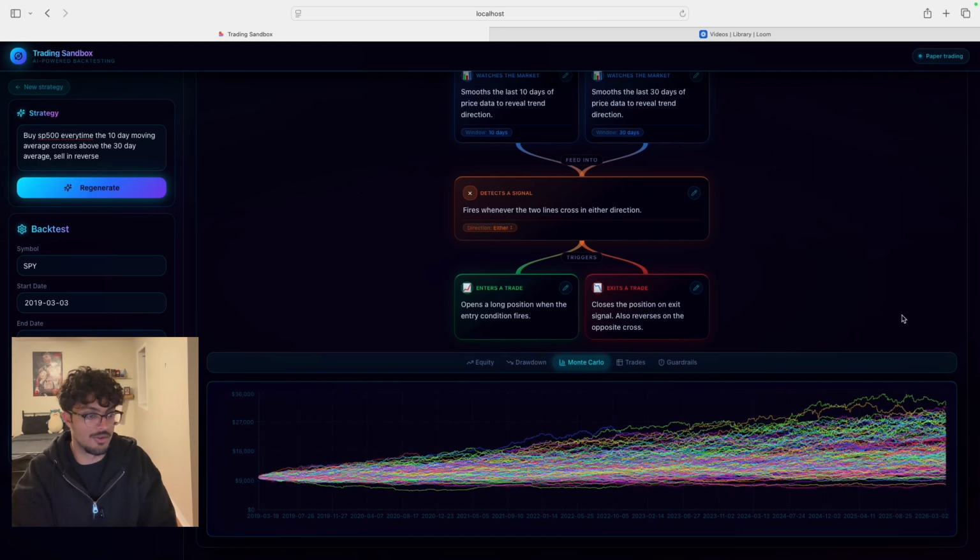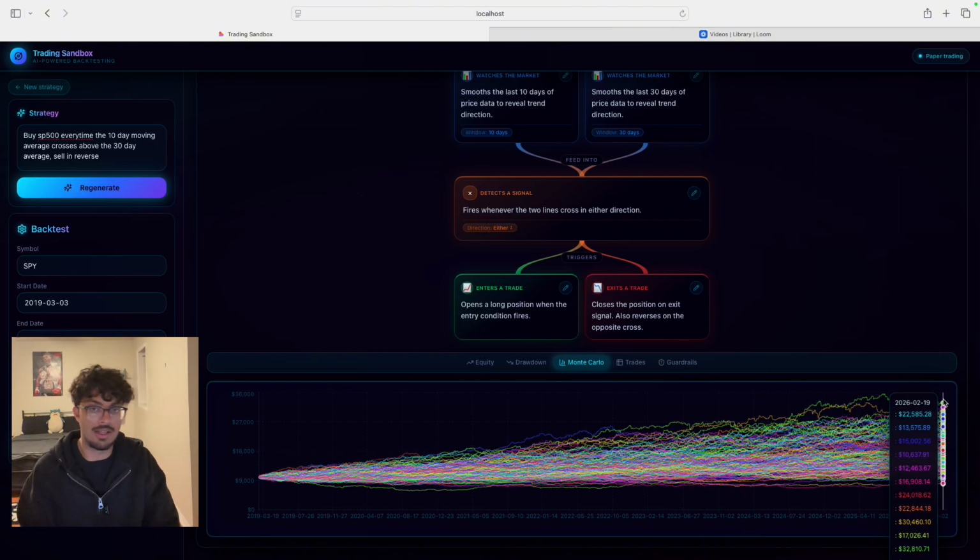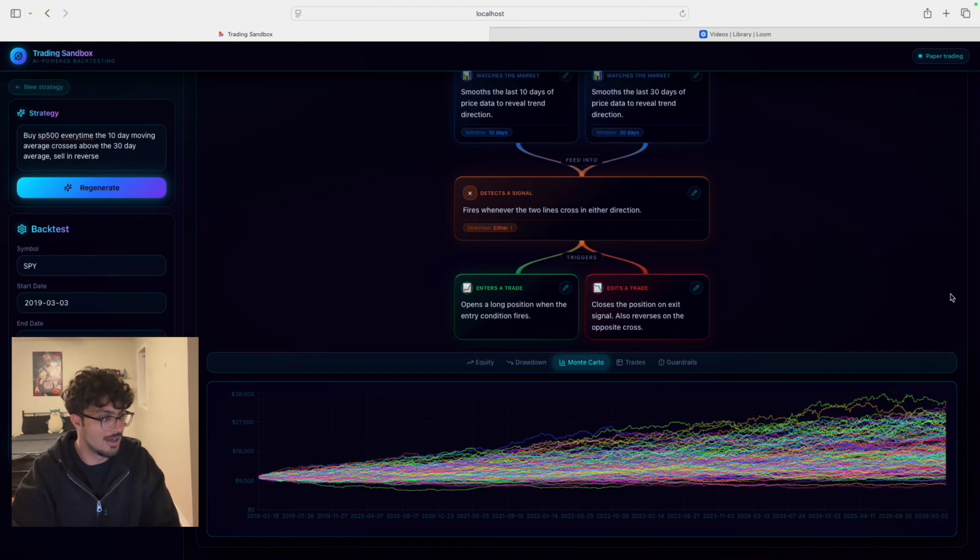Something really important as well is a Monte Carlo situation. So if we're really risk averse, if we're working for a hedge fund or a trading firm that really wants to move away from risk, or minimize our risk and be in a good Sharpe ratio position, we really want to look at a Monte Carlo situation. So as you see here, in no situation am I losing or bleeding money. I'm not highly vulnerable to any trades.